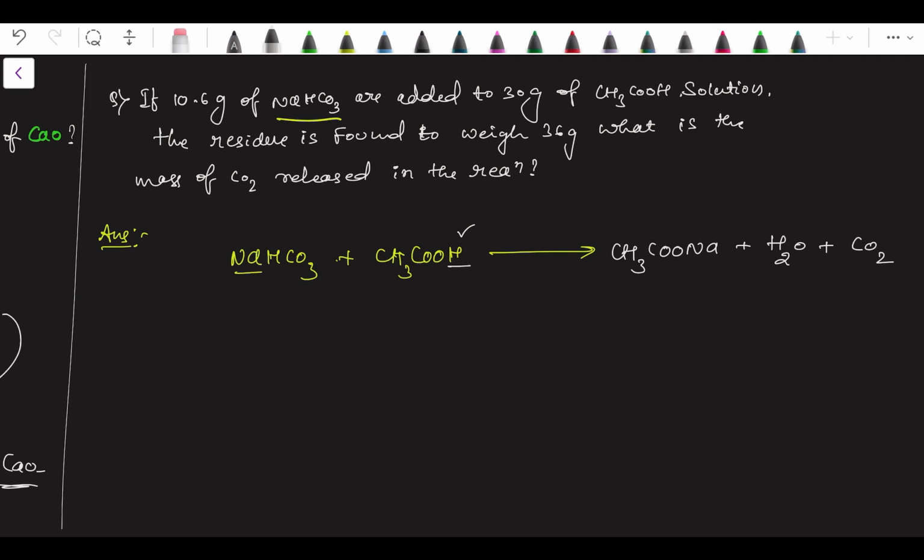They have mentioned 10.6 gram sodium bicarbonate and 30 gram acetic acid. The residue is found to weigh 36 gram. What is the mass of CO2 they are asking? Residue means remaining part, 36 gram we got. Then what is the mass of X they are asking? Try to find out, you will get the answer. Thank you.